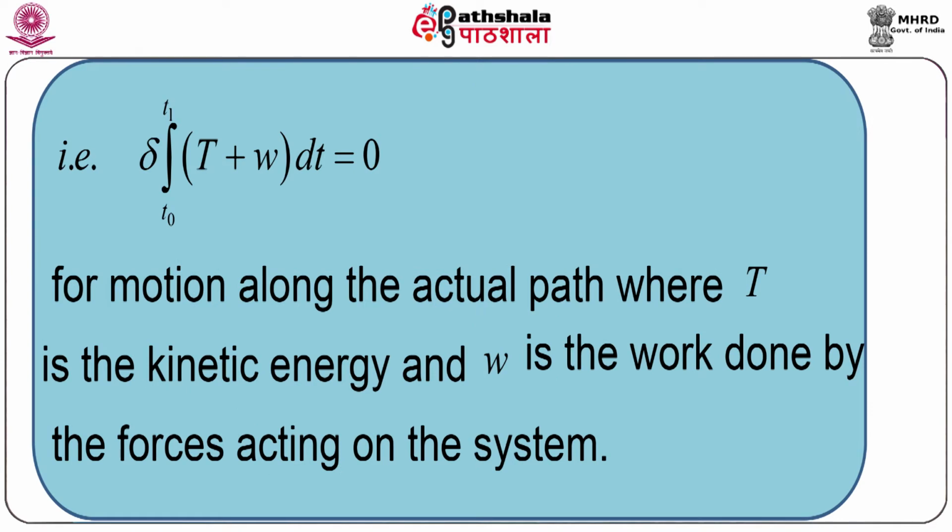That is, if we take the delta variation of that quantity, we get delta integral over t0 to t1 of (T plus W) dt equal to 0 for motion along the actual path. Here capital T is the kinetic energy and W is the work done by the forces acting on this system.